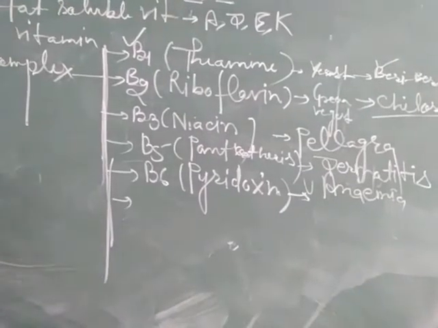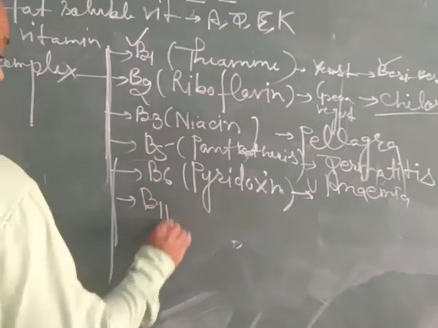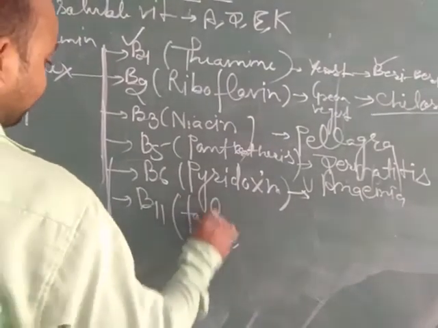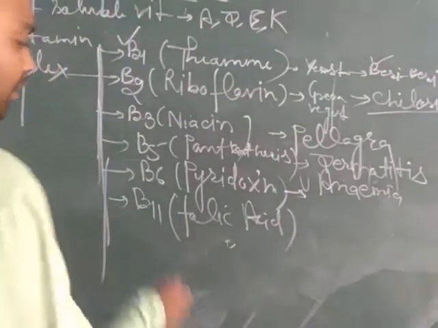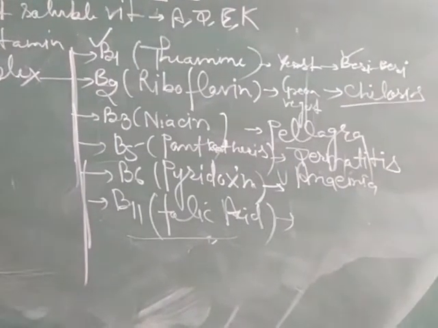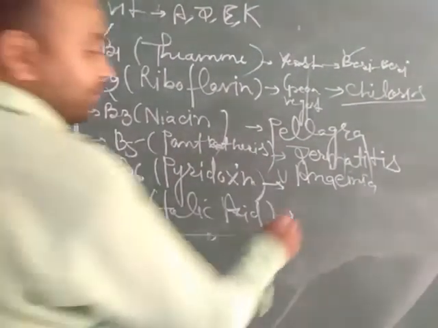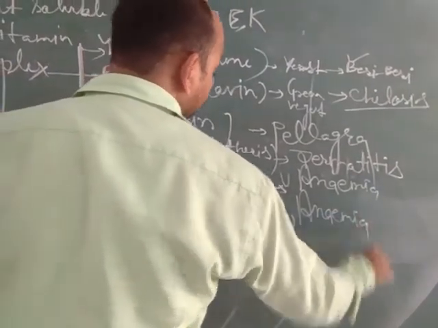Now we will discuss vitamin B11, that is folic acid. Folic acid is also found in all green vegetables. It is responsible for the formation of blood in our body. Due to deficiency of it, anemia is also caused.